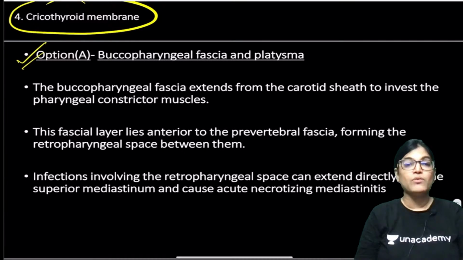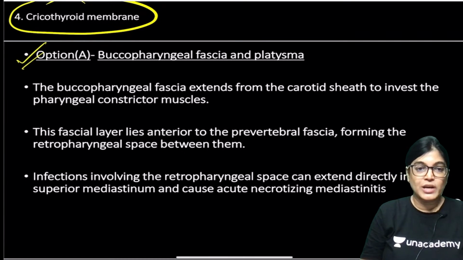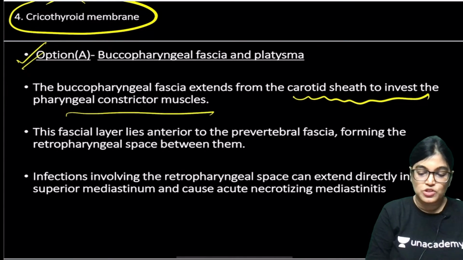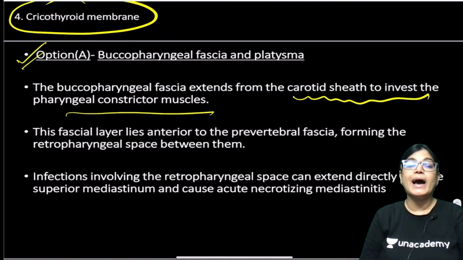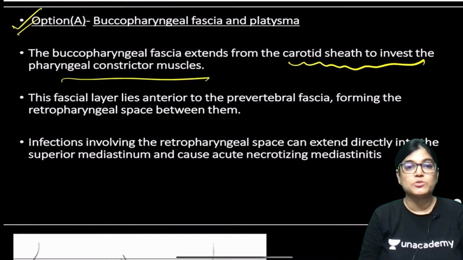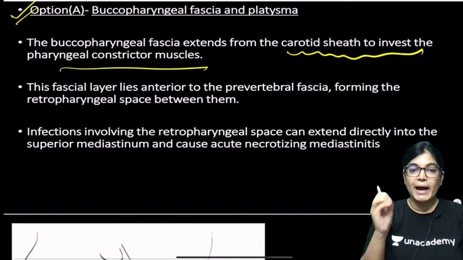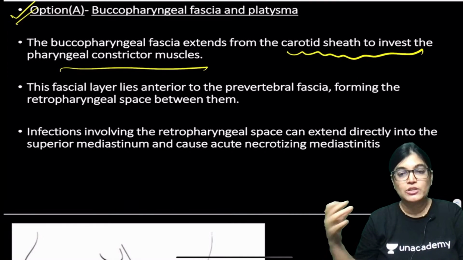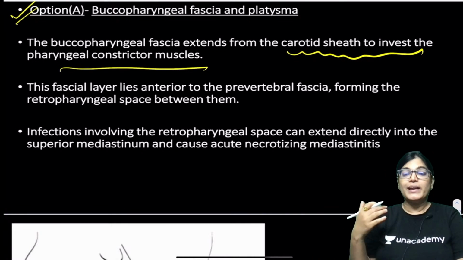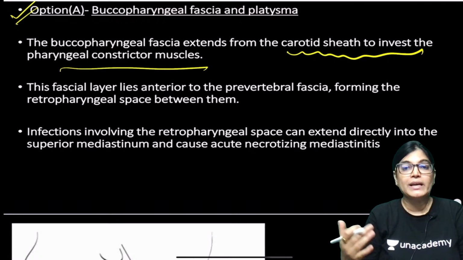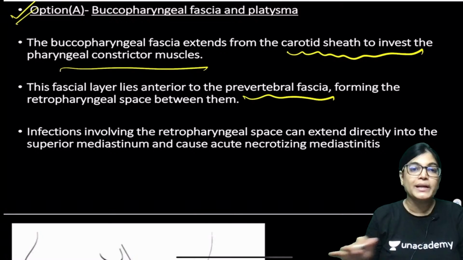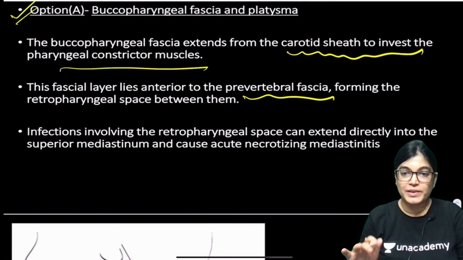One option was buccopharyngeal fascia and platysma. My dear friends, the buccopharyngeal fascia extends from the carotid sheath and covers the pharyngeal constrictor muscles. So we don't have to go so posterior. Please mark in your mind that it lies much more posteriorly and we do not go to that space. It lies anterior to the prevertebral fascia, so there is no need to incise the buccopharyngeal fascia.